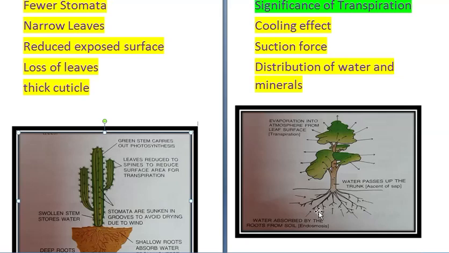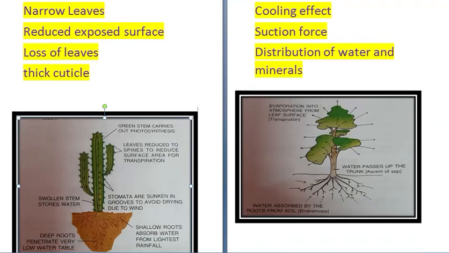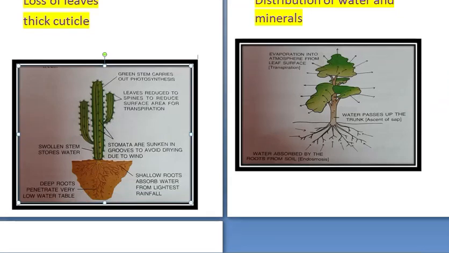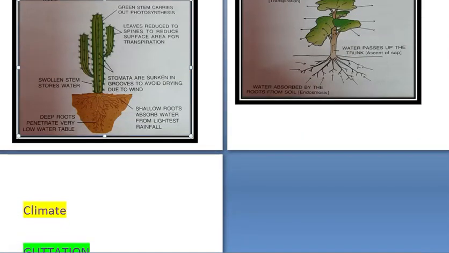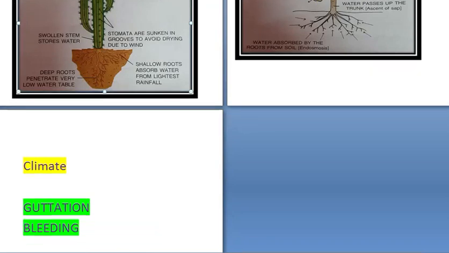This forces the root to absorb more and more water from the soil. So this type of transpiration stream, or suction force, is developed to draw water up to the top of the plant, and to make the roots absorb more and more water.